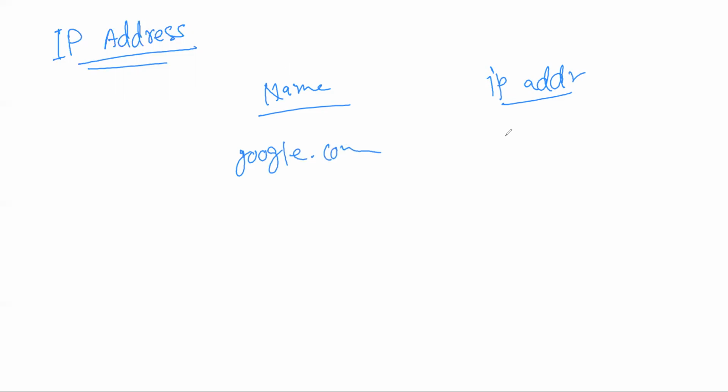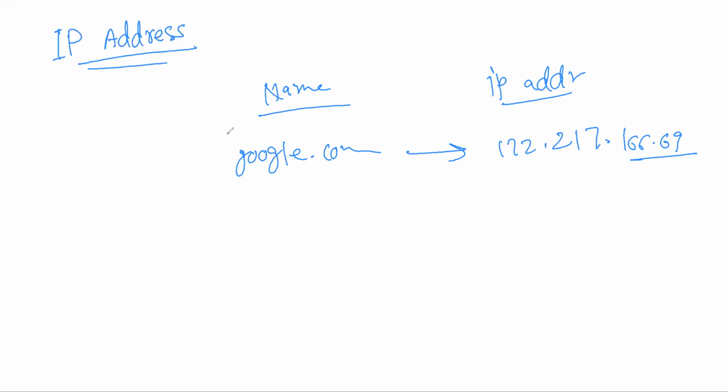There are certain records. Whatever we were seeing, a name and an IP address. The name is, say, google.com, and the IP address is something like 172.117.166.69.